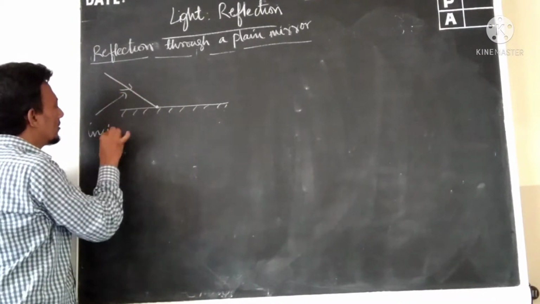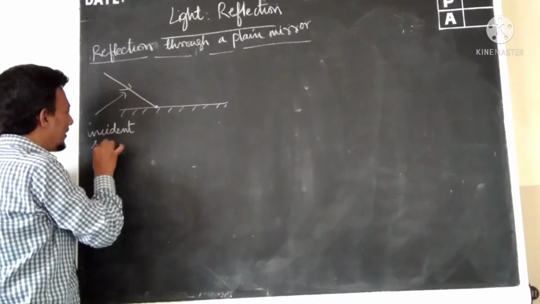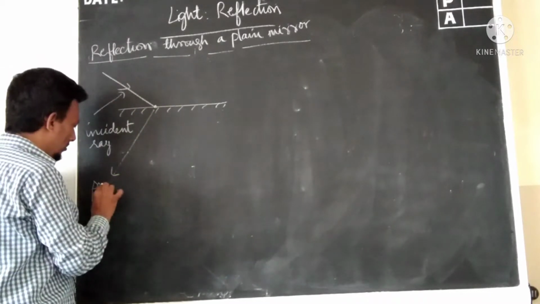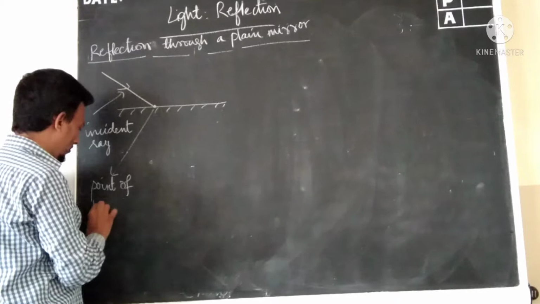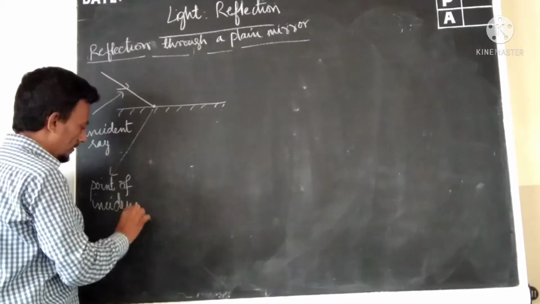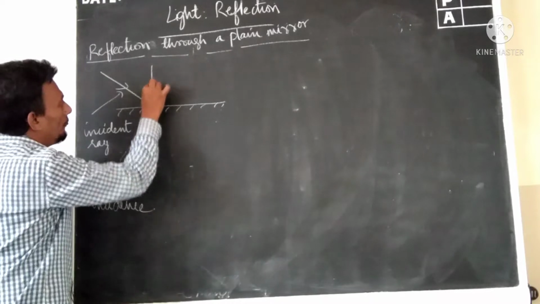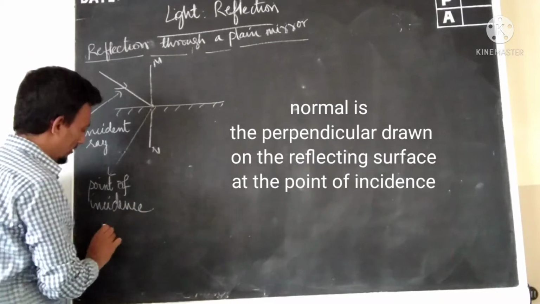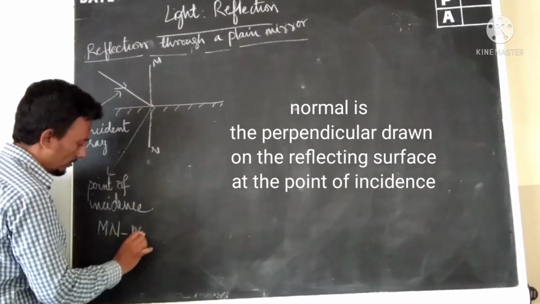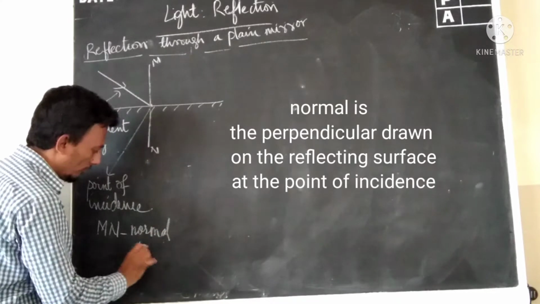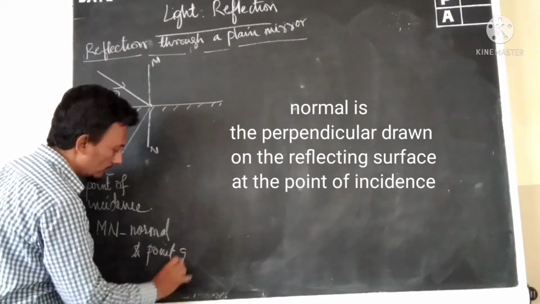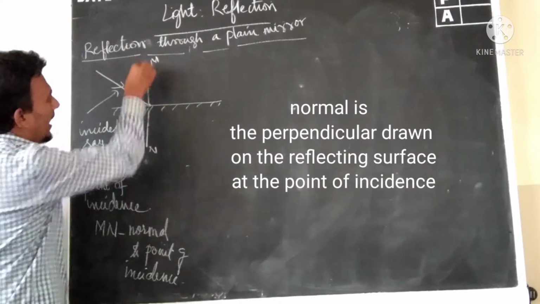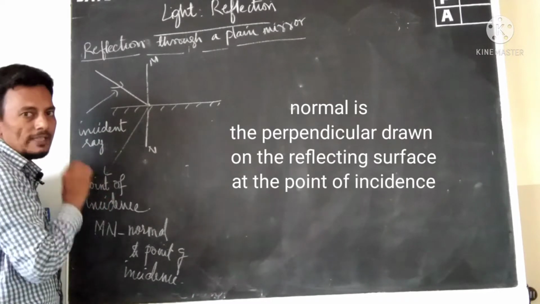This is the incident ray. This is the point of incidence, and we have this one straight line that we call the normal to the point of incidence.